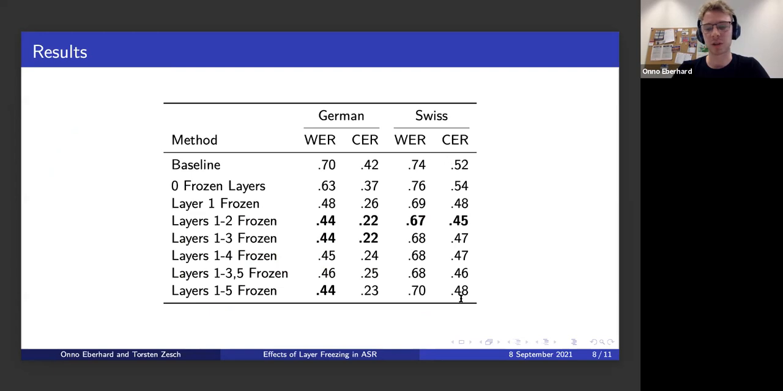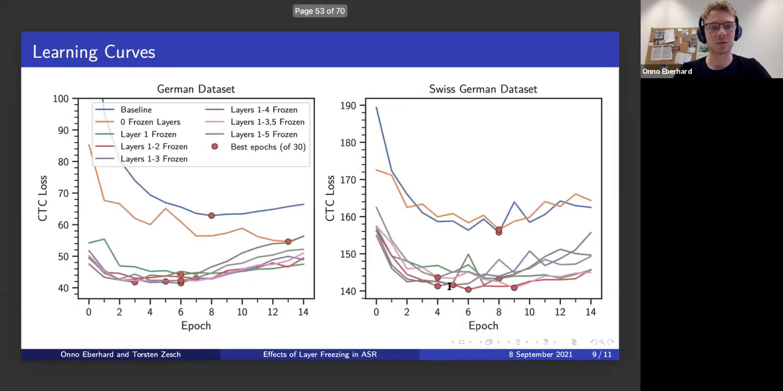And for Swiss German, here on the right side, results are similar. So here the baseline actually is a bit better than the 0 frozen layers, but both of them are still decidedly worse than all of the other experiments where we do freeze any amount of layers. Okay, and just to bring home this point that actually it seems to not make a huge difference how many layers we freeze, here are the learning curves for the experiments.